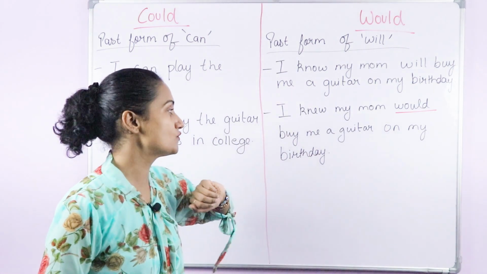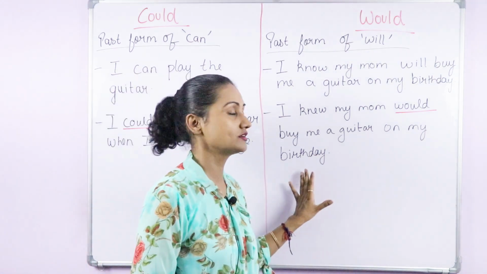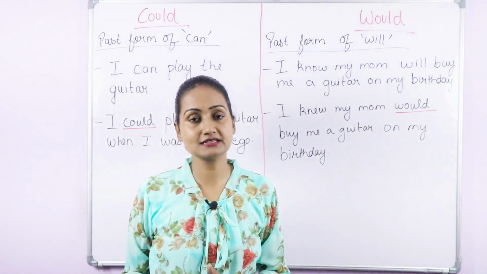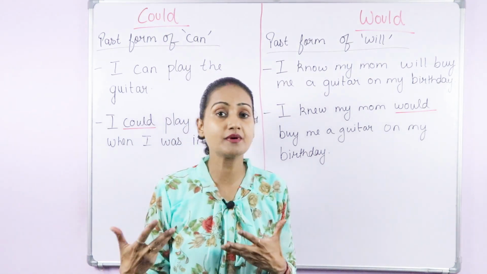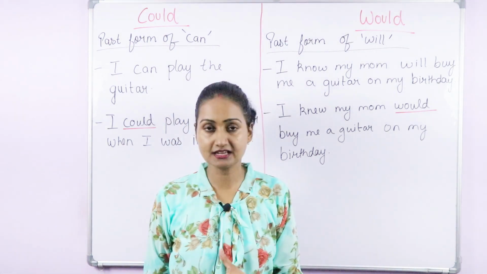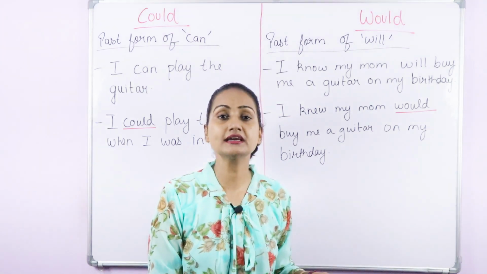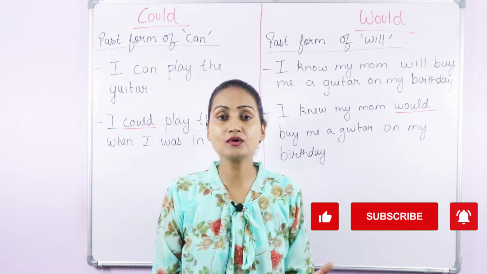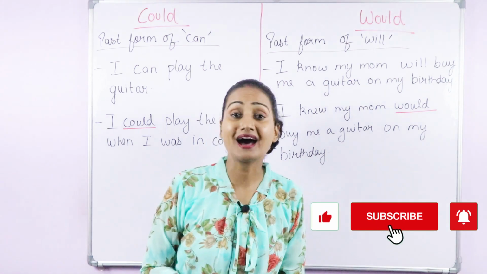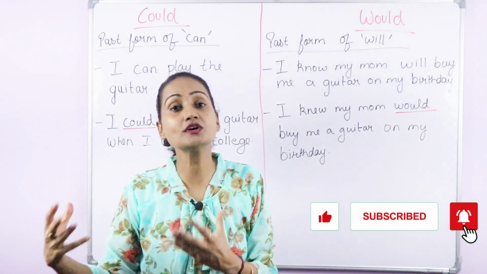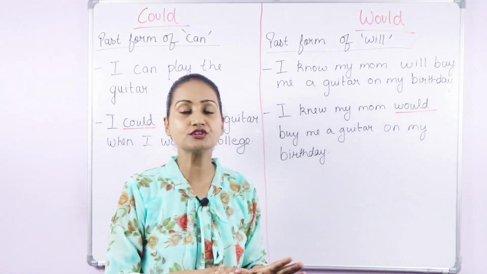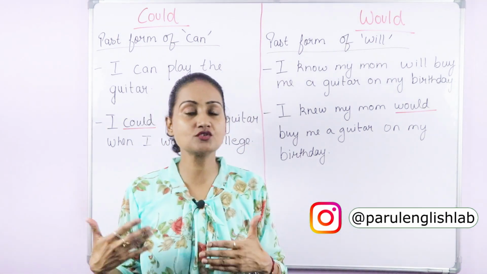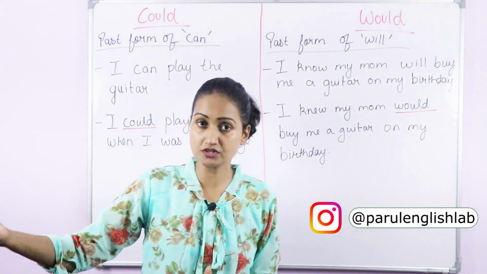Let's look at the next sentence. I knew my mom would buy me a guitar on my birthday. So here the situation is that I have celebrated my birthday. I'm talking about past, not the present. I have celebrated my birthday, I have got the guitar, and now I'm talking about it, that I knew that my mom would buy me a guitar on my birthday. So here I have not used will because we are not talking about present or future.